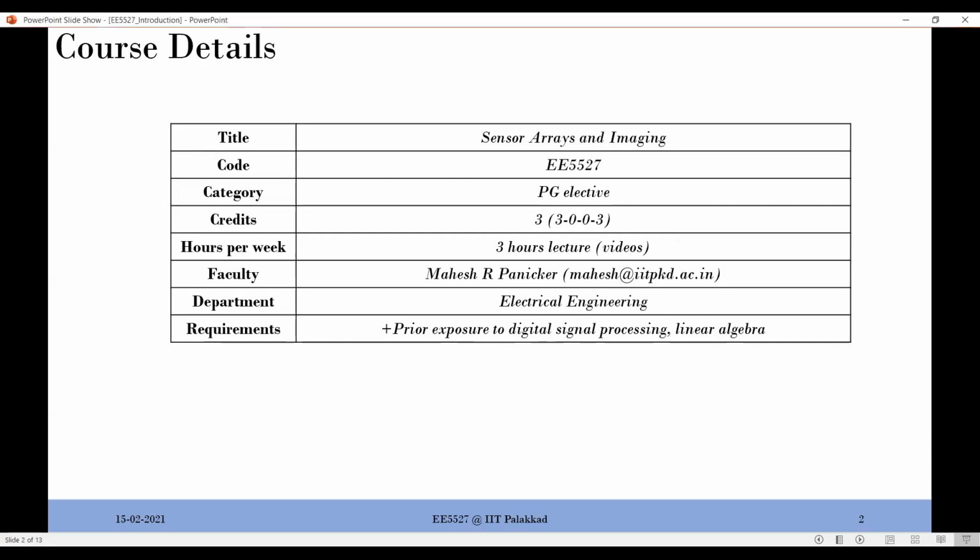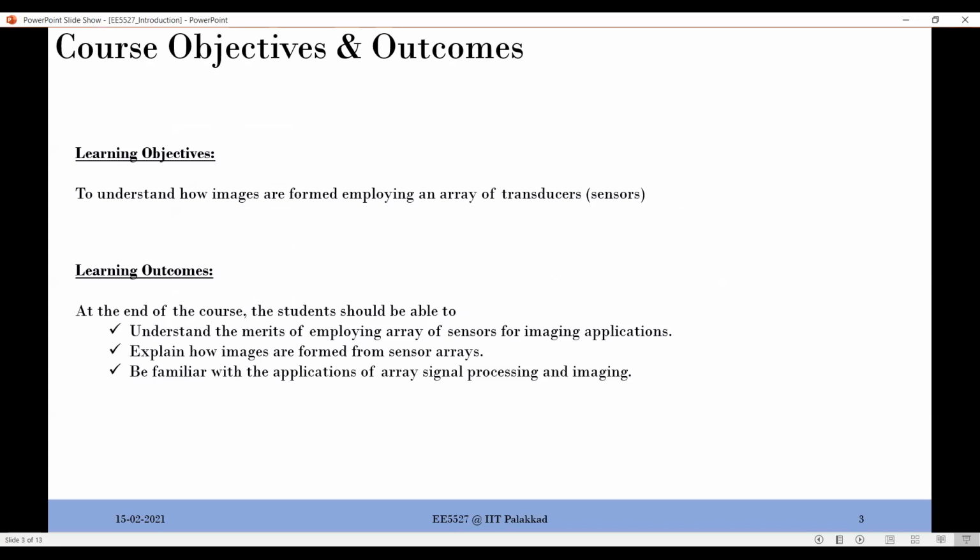And then if we move on, objectives and outcomes is sort of a mandatory slide to have, but it's also good to know what you will expect in the course and what you will learn out of it. So as simple as that, I would like to put this way. If you see most of the systems that you have, they do have an array of sensors. Even if you take a mobile phone that you have, the microphone numbers has increased. Earlier, we started off with a single microphone. Now you have at least minimum 3. Even low cost mobile phones have minimum 3 microphones there.